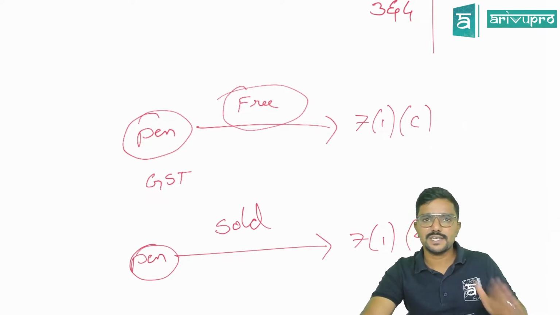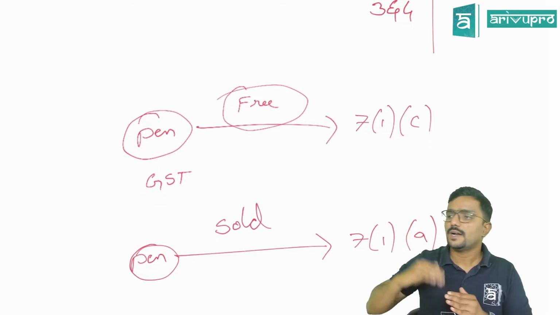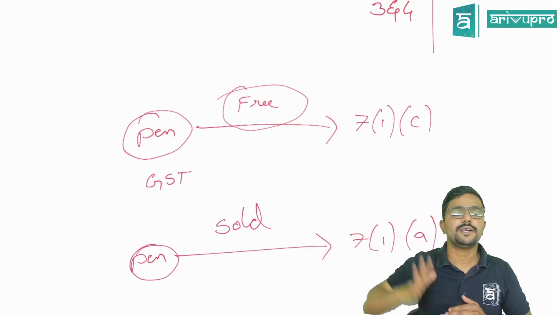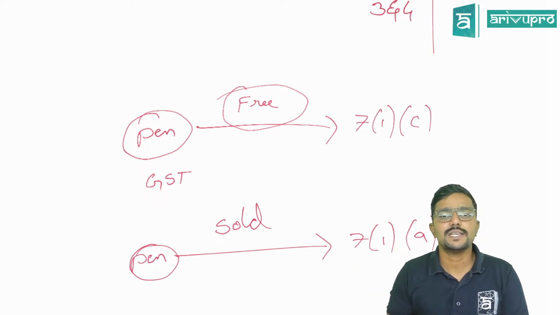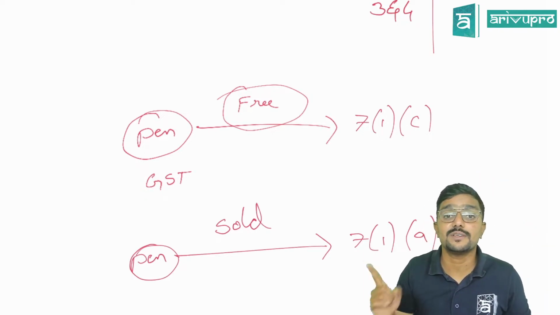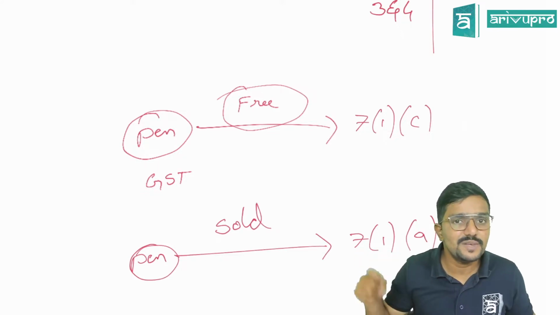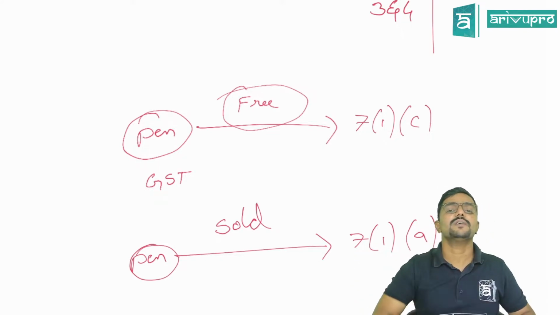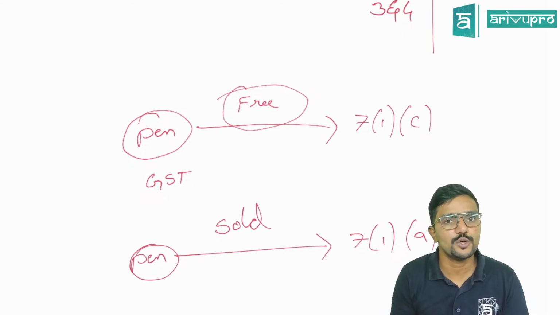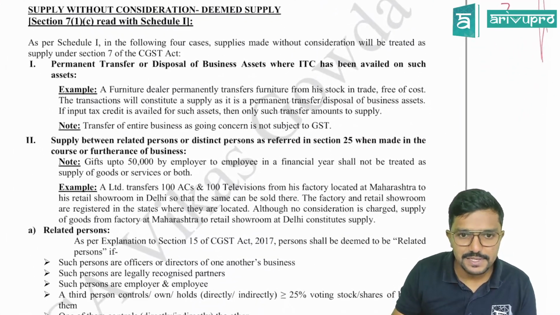I had purchased an asset for my business, I had claimed an input tax credit on it, but I am giving it free of cost, or I am disposing it. I am distributing it free of cost. In that case, there is no consideration coming to me. So it will not be a supply as per 7(1)(a), because 7(1)(a) clearly tells one of the conditions there is consideration. So will it be still a supply? Yes, but as per para 1 of Schedule 1. We call it as para 1 of Schedule 1. Clear? Yes, sir.